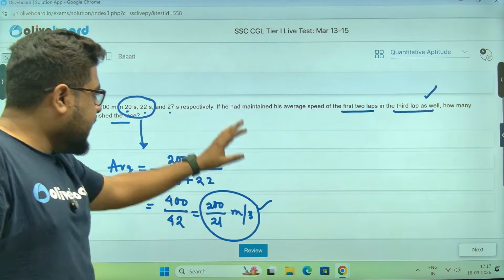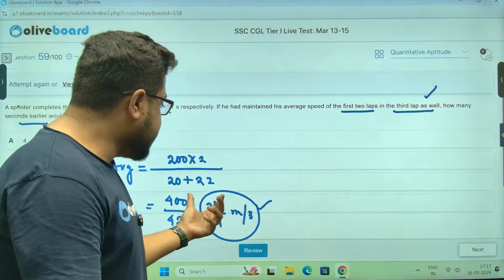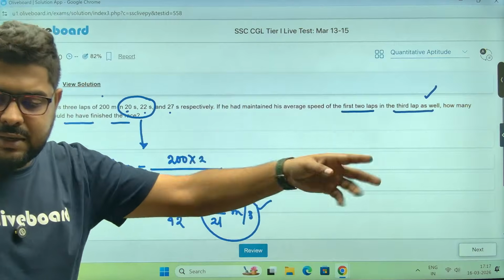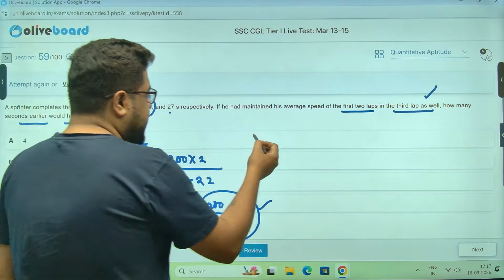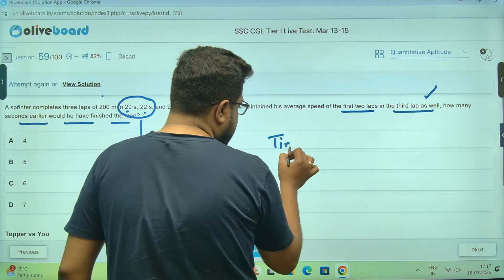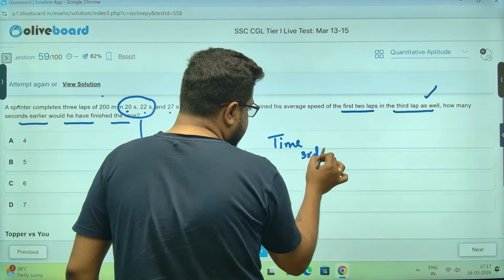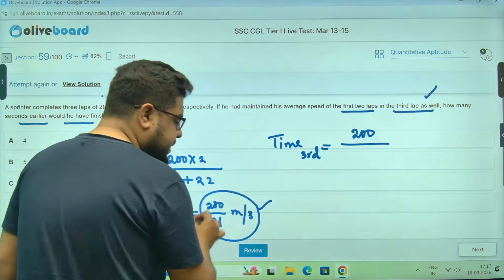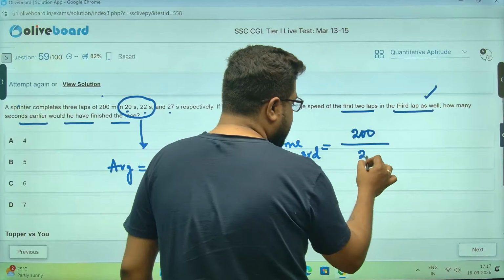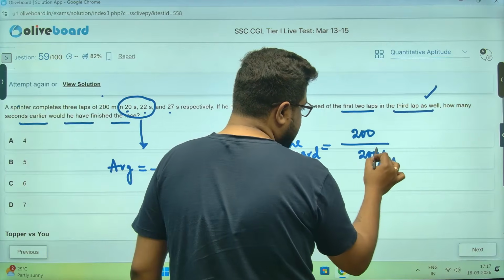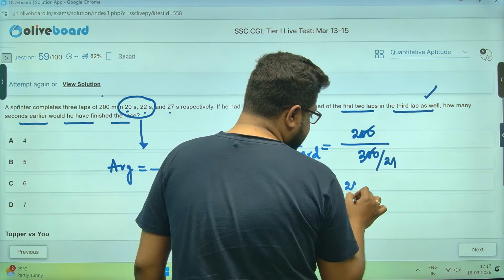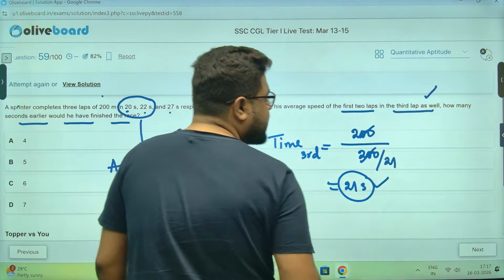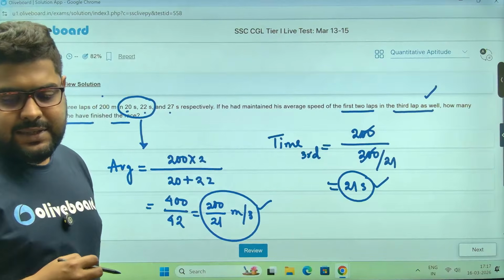Now, he has maintained this speed while crossing the third lap too. So time taken for the third lap will be 200, the distance, by speed, this average speed. So 200 by 200 by 21, meaning 21 seconds. Now, how much less?